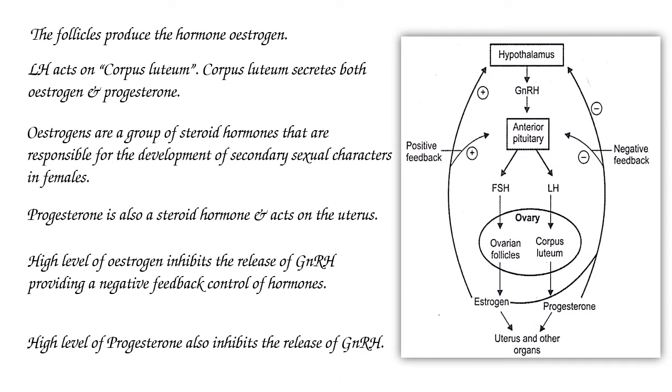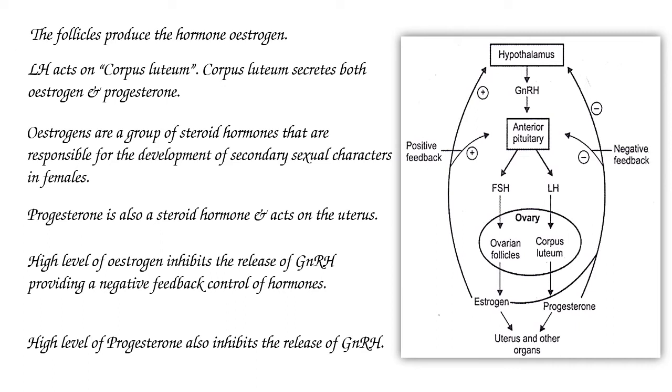Estrogens are a group of steroid hormones that are responsible for the development of secondary sexual characters in females. Progesterone is also a steroid hormone and acts on the uterus. High level of estrogen inhibits the release of gonadotropin releasing hormone, providing a negative feedback control of hormones.